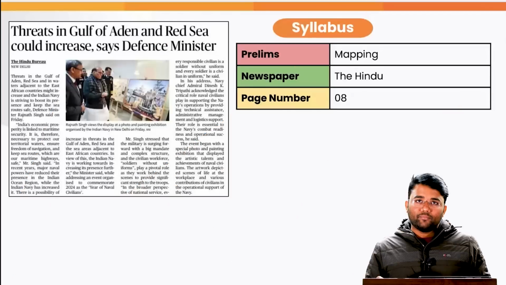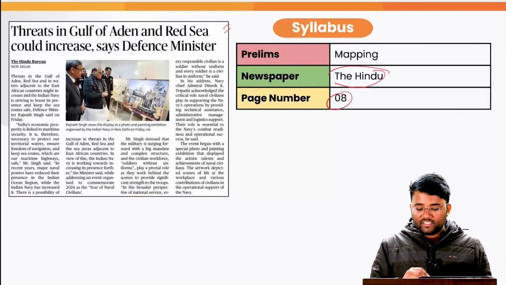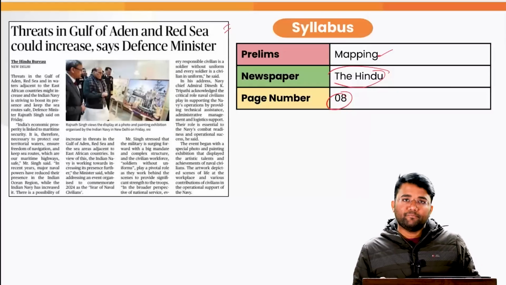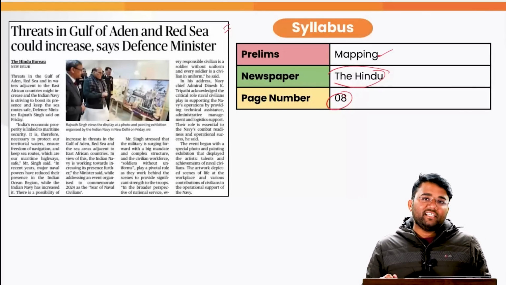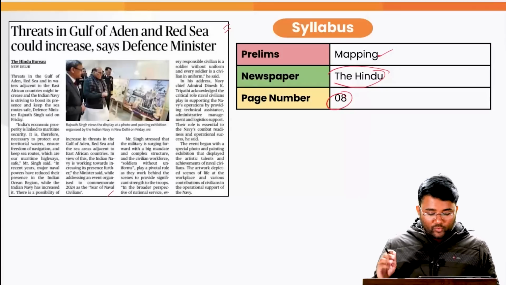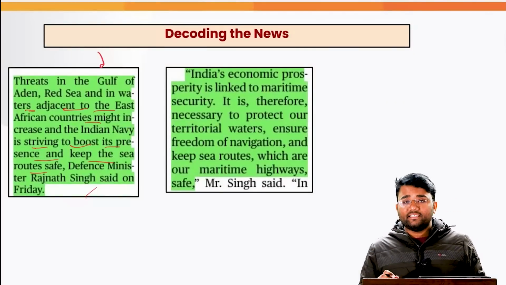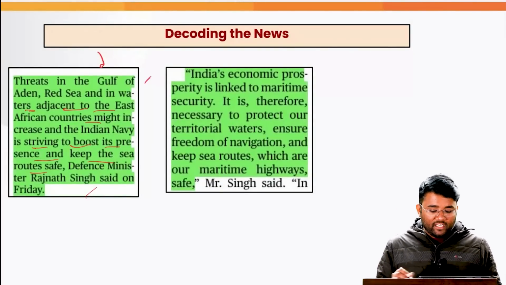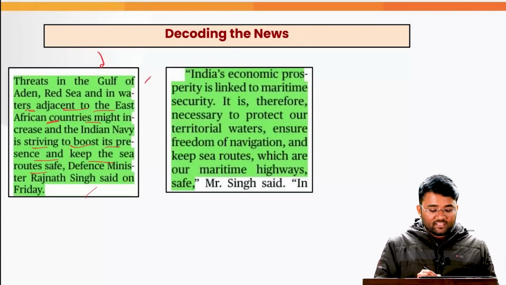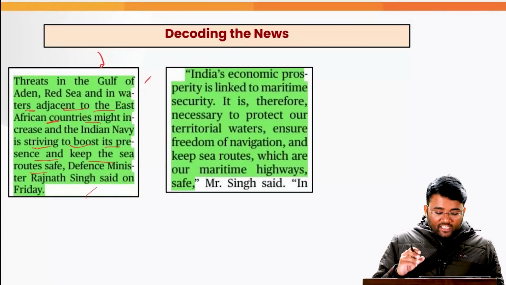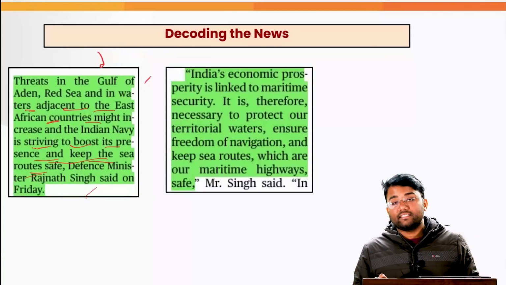Okay, our next topic is the mapping of the Gulf of Aden and Red Sea, and this has appeared in today's The Hindu, page number 8, and this relates to the syllabus of your prelims mapping. The Minister of Defence, Mr. Rajnath Singh, was addressing an event organized to commemorate 2024 as the Year of Naval Civilians, and in that address he said that the threats in the Gulf of Aden, Red Sea and in waters adjacent to the East African countries might increase for the Indian Navy, and the Indian Navy is striving to boost its presence and keep the sea routes safe. That was said by the defence minister.